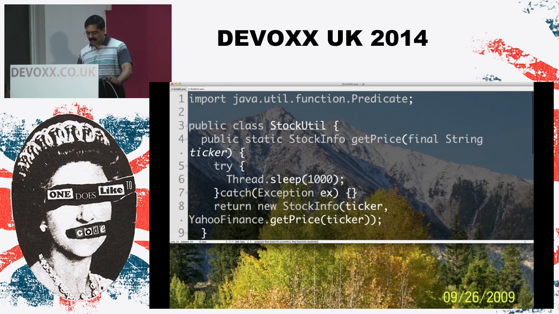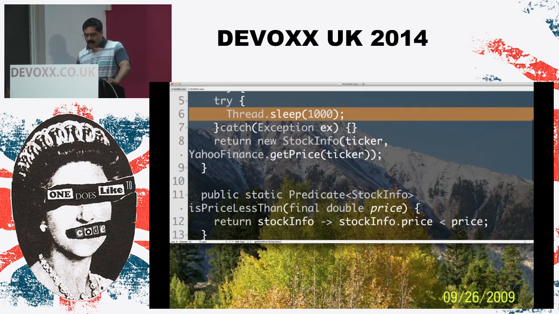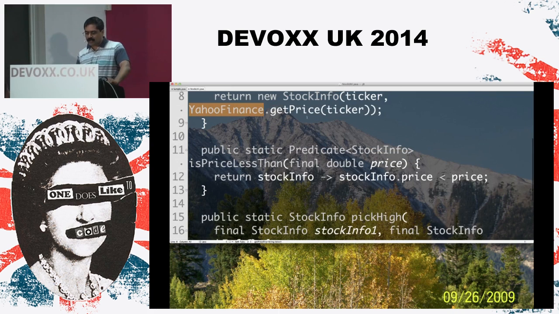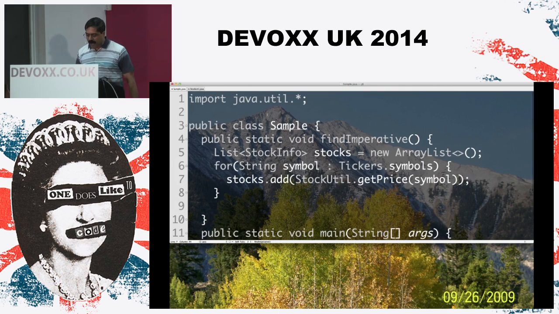The getPrice method just puts a little delay to even out. I'm going to go to the web here and ask a class called Yahoo Finance to get the stock price. All this class does is it sends the data to the web, gets the result from the web, parses it, and gives us the result. And we wrap that into a stock info object with the ticker price and the current price itself. Fair enough? We don't have to look at the parsing code. There's nothing fun in that. So let's get back to this code. Once we got the stock info, we added that to the collection of stocks. You're with me so far? So that's what we did.